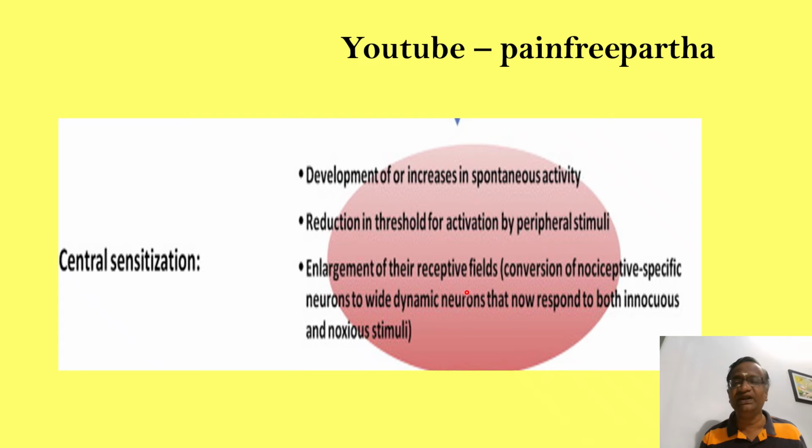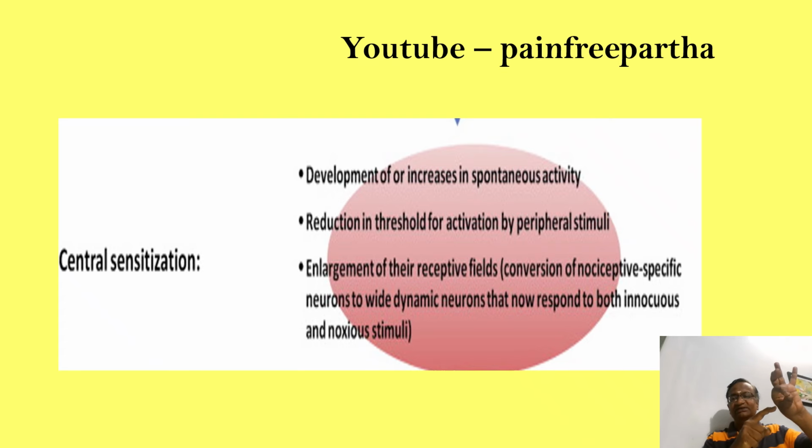There is enlargement of the receptive field, and conversion of nociceptive specific neurons to WDR neurons, wide dynamic range neurons, which now respond to innocuous stimulus. See, in the spinal cord there is only a small space which responds to a peripheral stimulus. Now this is widened like this.